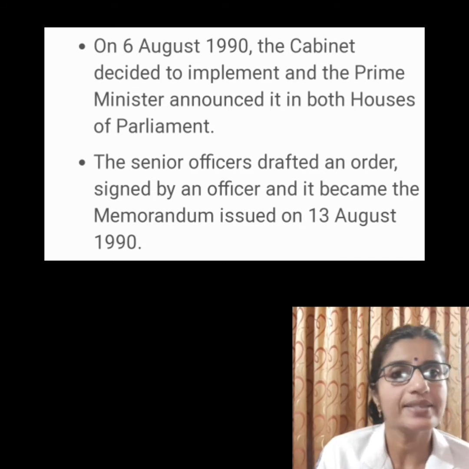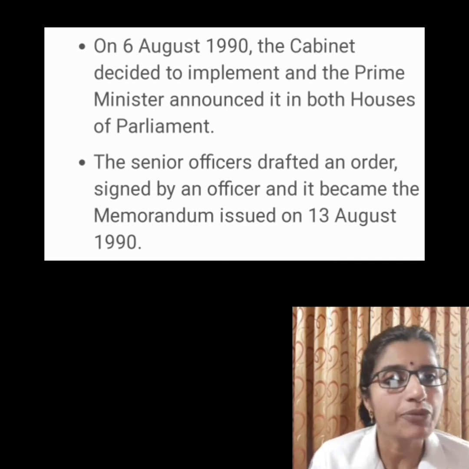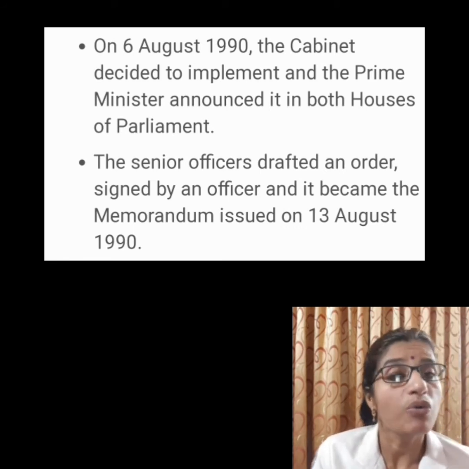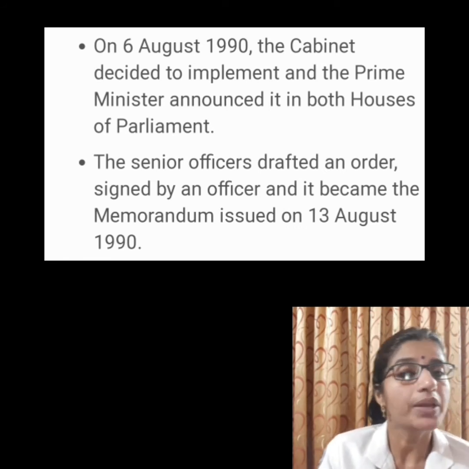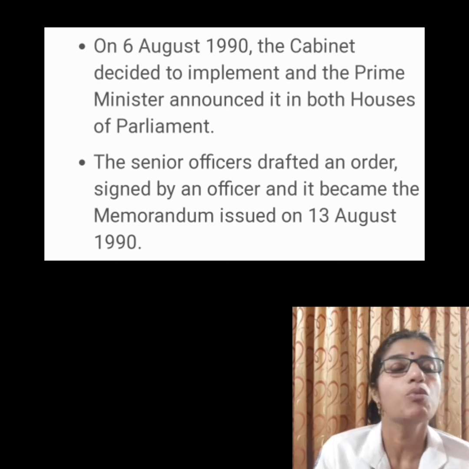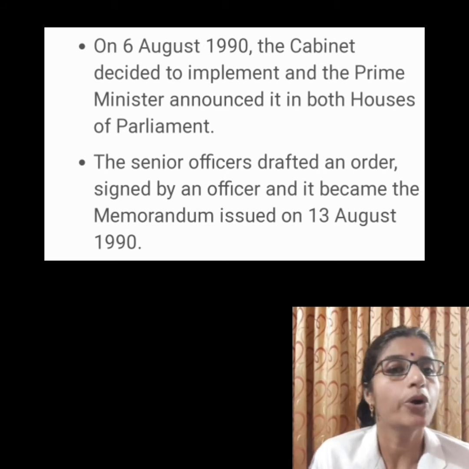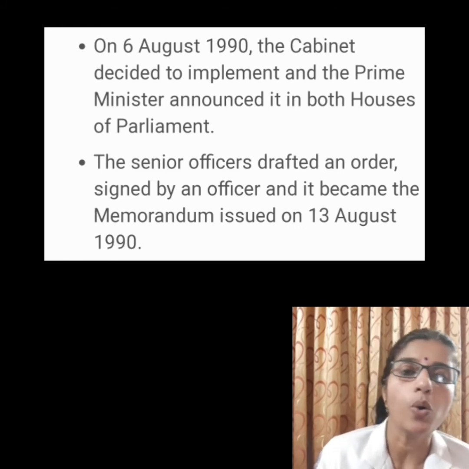An officer signed the order on behalf of the Union government. This was how Office Memorandum Number 36012/31/90 was born on 13 August 1990.